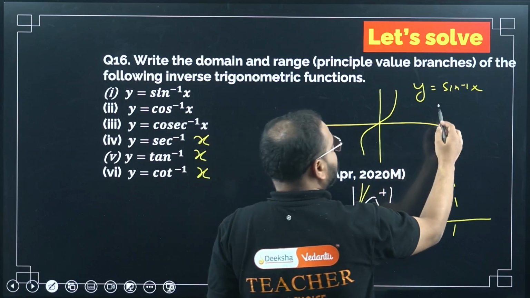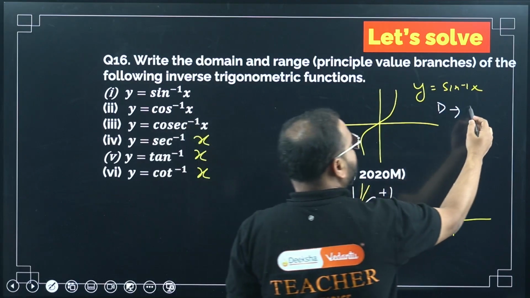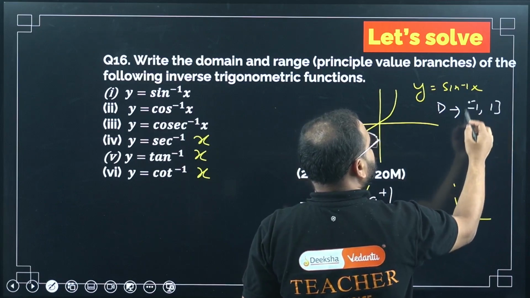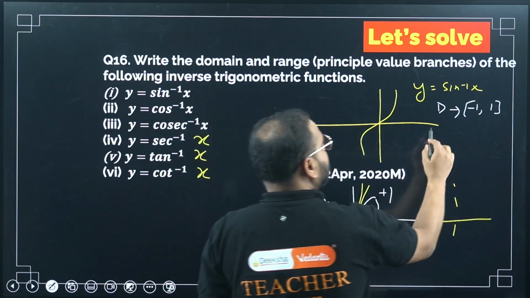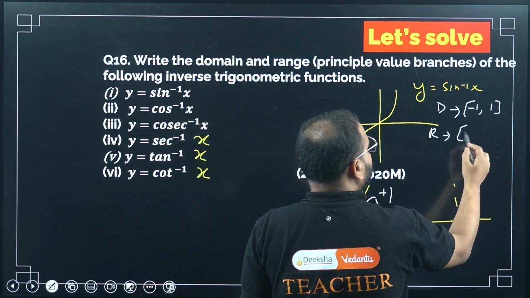So what will be my domain here? I said inverse means range becomes domain. So domain will be -1 to 1, both closed. What about range? The domain will become the range. What is the domain here? Minus pi by 2 to pi by 2. It will become this value.